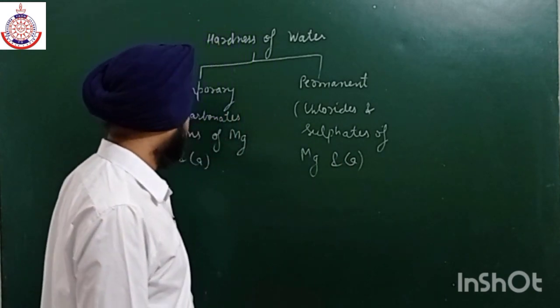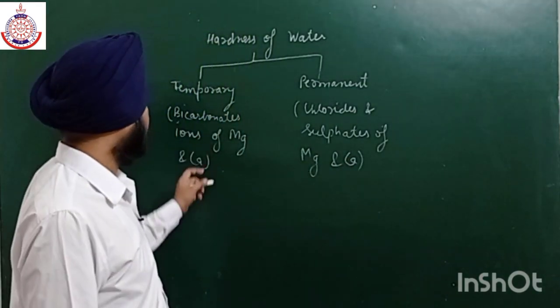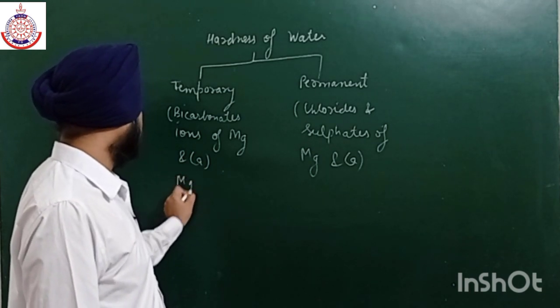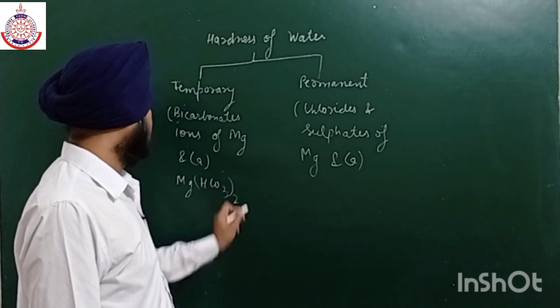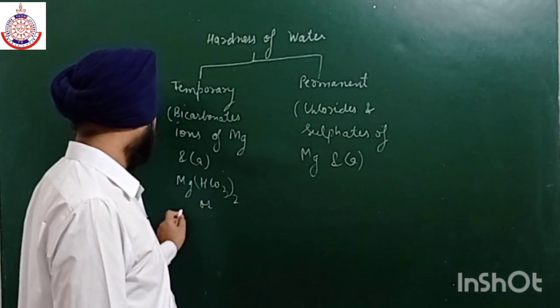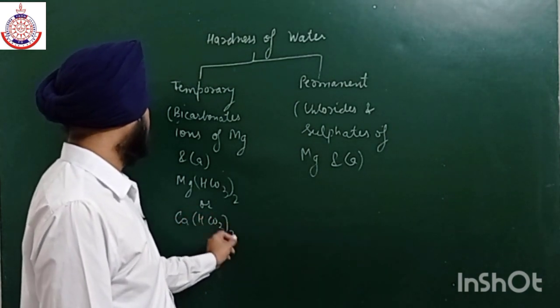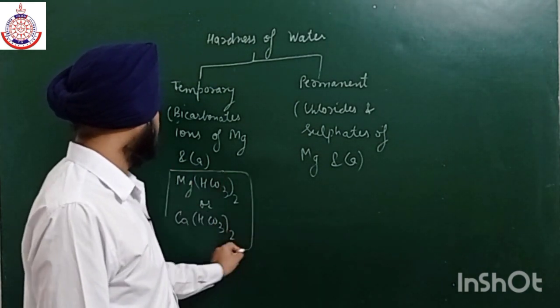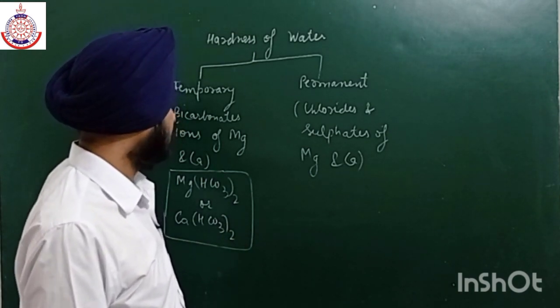The formulas of the bicarbonates are Mg(HCO3)2, which can be present, and similarly calcium bicarbonate. These are the two compounds responsible for temporary hardness.